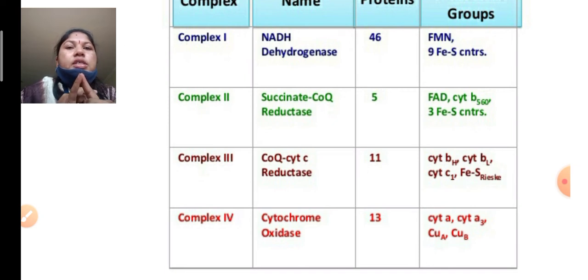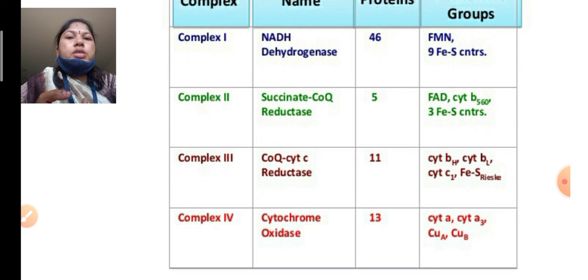ATP synthase synthesizes ATP from ADP and inorganic phosphate. This synthesis of ATP is called phosphorylation. From complex 1 to complex 5, many oxidative reactions take place, and with their help ATP synthesis takes place. That complete process is called oxidative phosphorylation, which is carried out through the ATP synthase, complex 5.